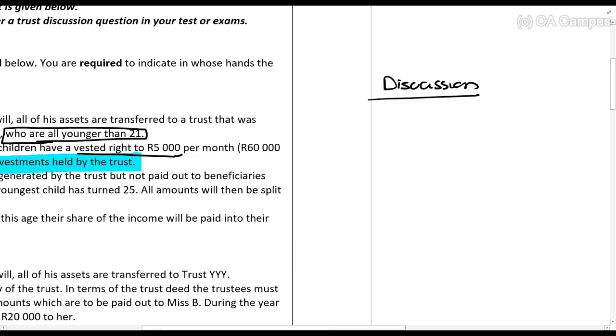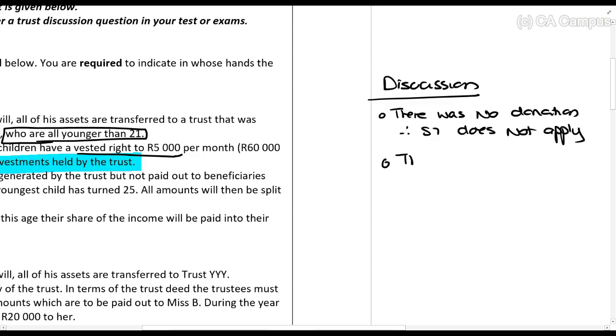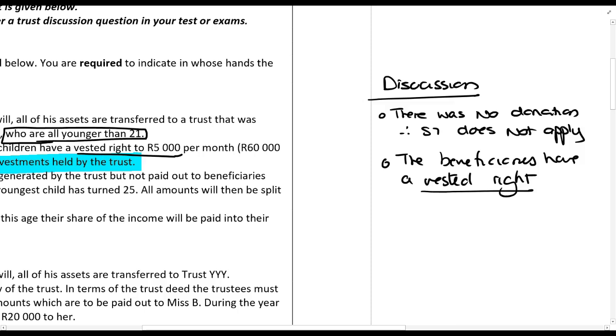So already, if you had to do this as a discussion question, you would write, I'm just doing it short: there was no donation, thus section 7 does not apply. The beneficiaries have a vested right to 60,000 rands per year, because I tell you that, and you need to indicate that. You can see vesting is important.